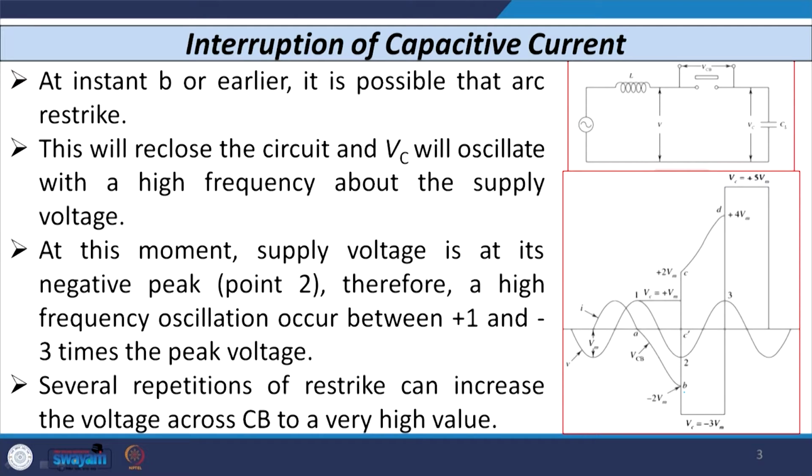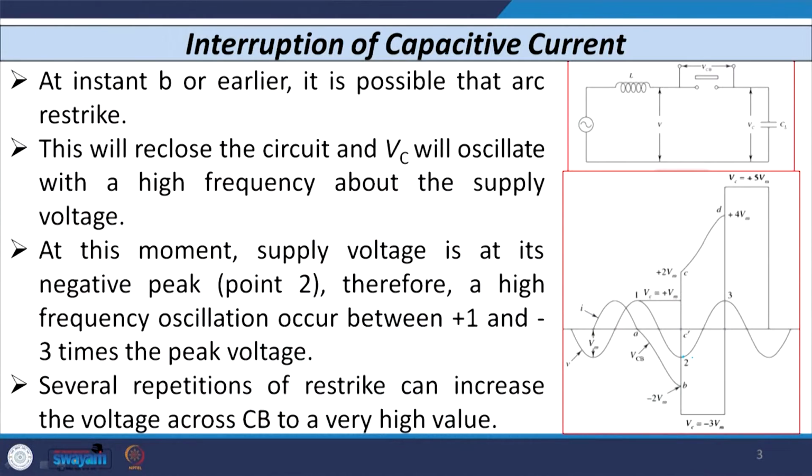Whenever the arc restrikes, that means reclosing of the circuit occurs. The voltage across the capacitor, Vc, is going to oscillate with a high frequency about the supply voltage. At point 2 the voltage is at its negative point, and thereafter the oscillation is from plus Vm to minus 3 Vm.